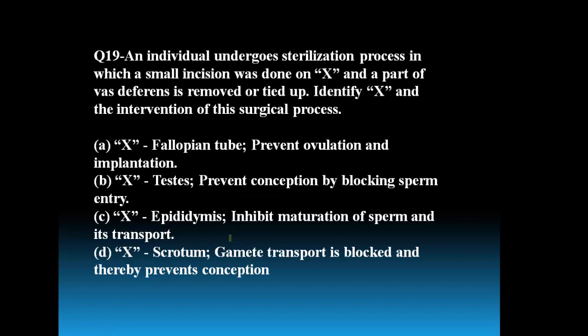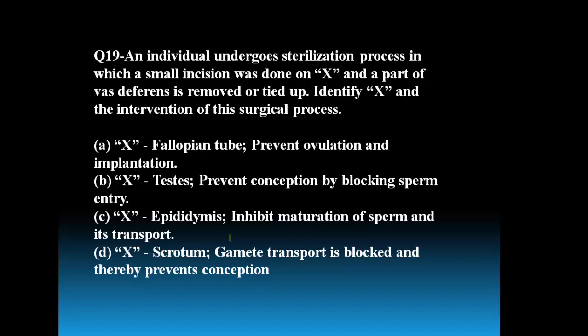Then the next one. An individual undergoes a sterilization process in which a small incision is made on X and part of the vas deferens is removed or tied up. Identify the X and the intervention of this surgical process. A person is undergoing a sterilization process. In that surgery, a small part of the vas deferens is removed and tied up.